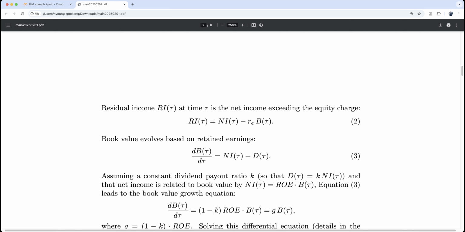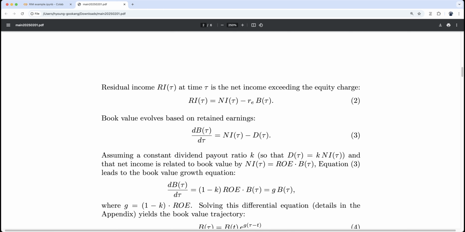And then equation 3 leads to the book value growth equation, as the change of book value is (1 minus k) ROE B_tau, which is g B_tau. 1 minus k is the retention ratio. Here g is the growth rate.